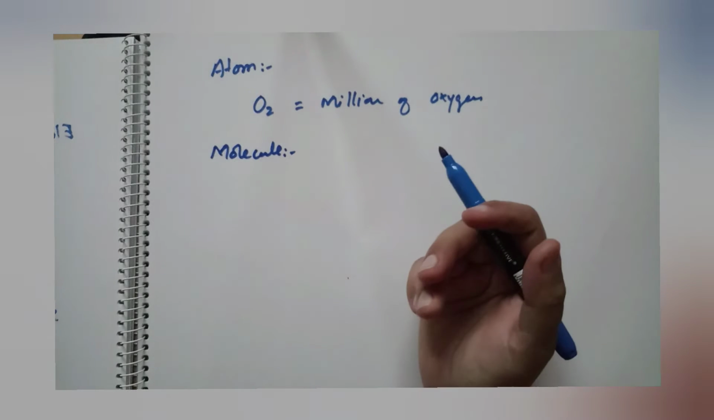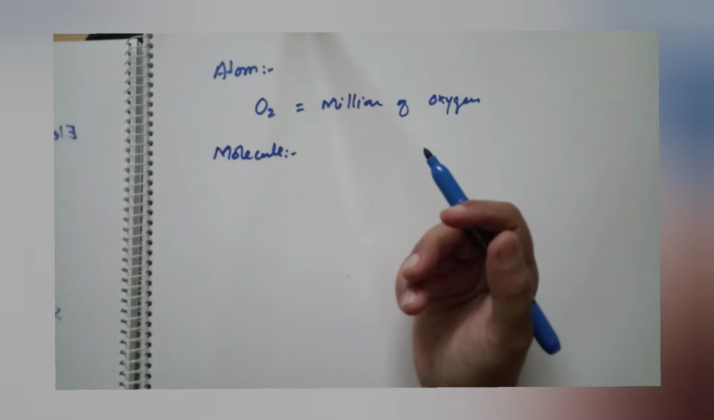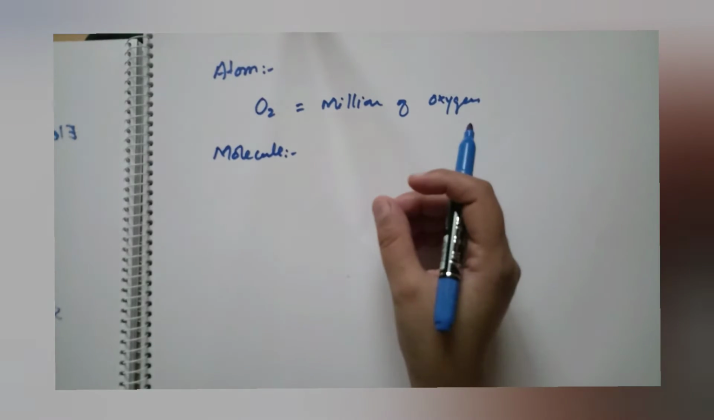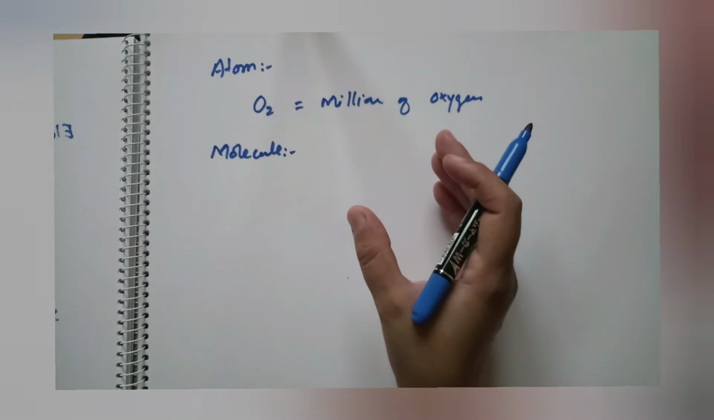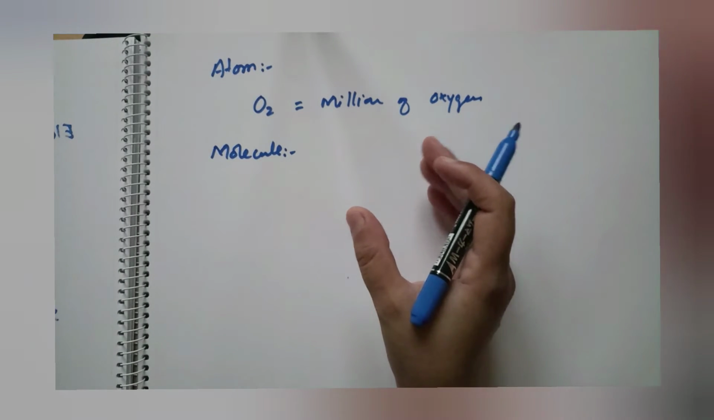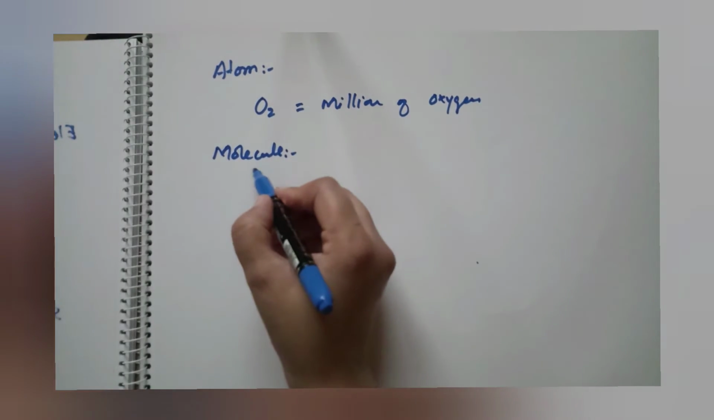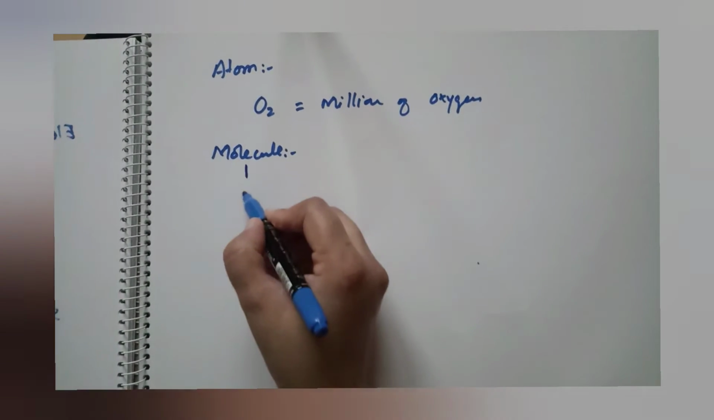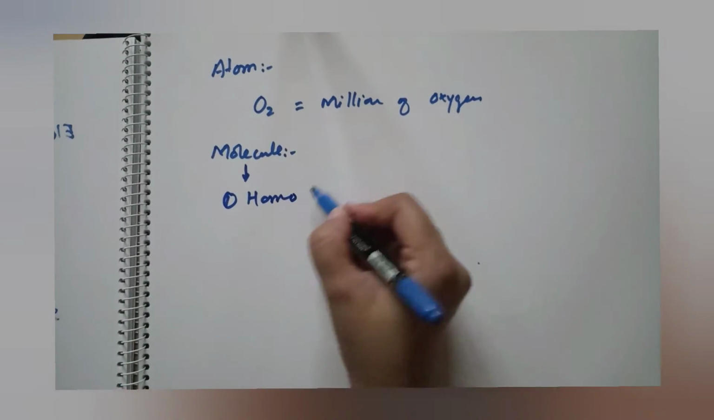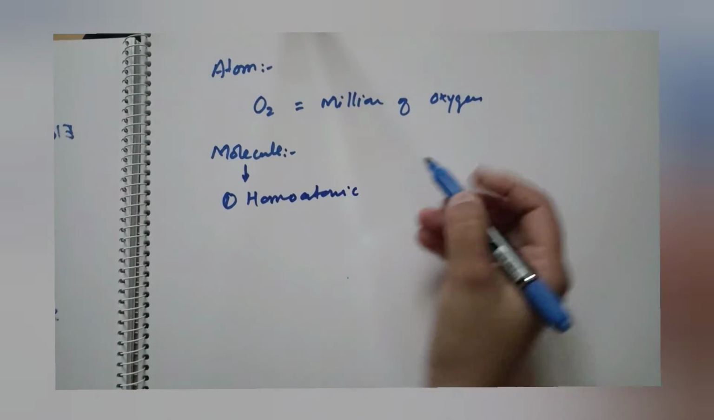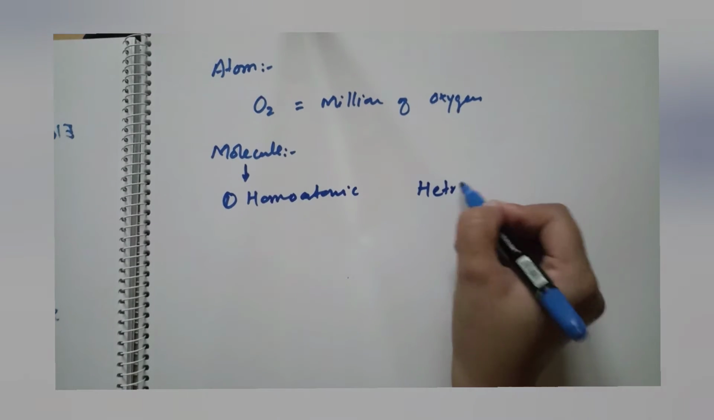A molecule is described as a particle made of two or more atoms bonded together chemically. It is the smallest unit of a substance and shows all the properties of the substance, and it can exist independently. Molecules may be of two types: number one, homoatomic, and number two, heteroatomic.